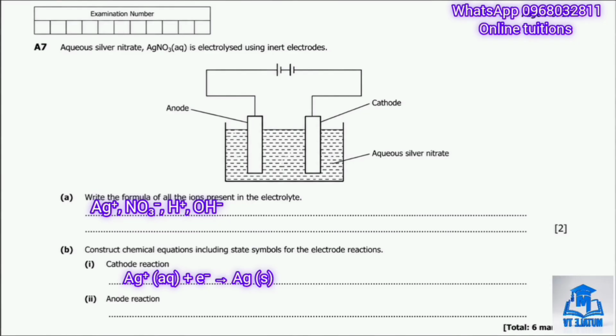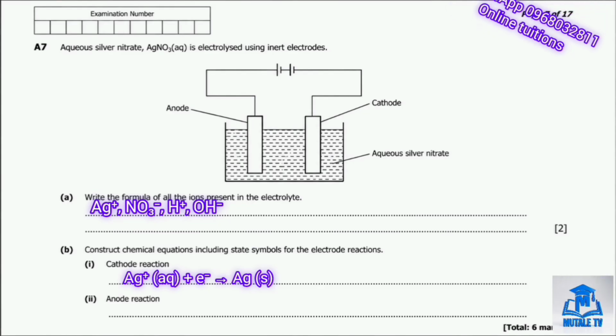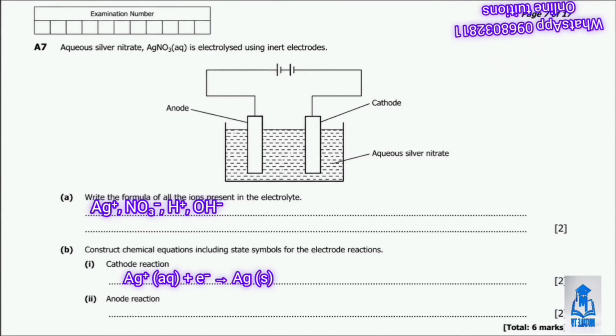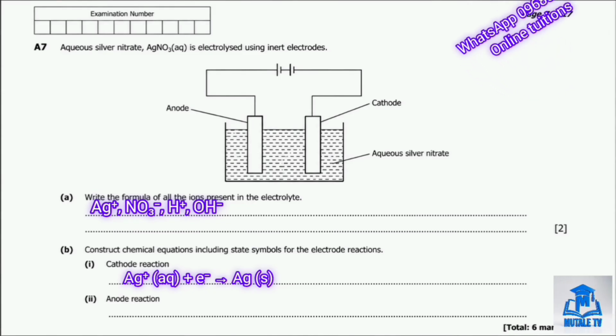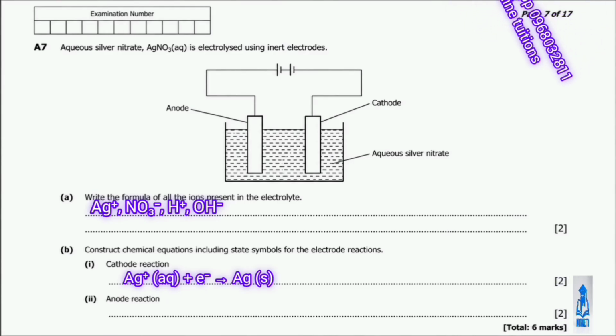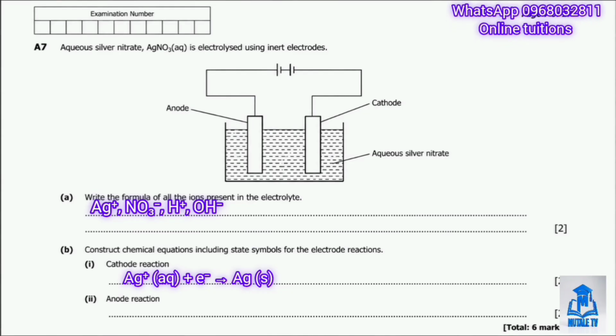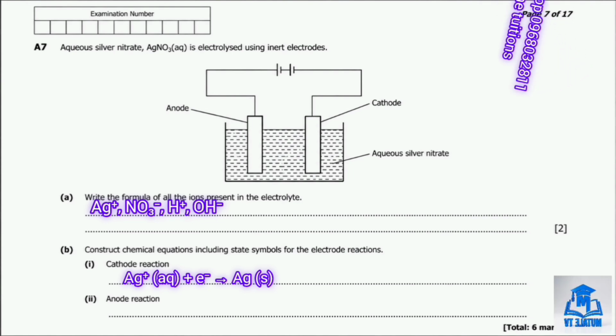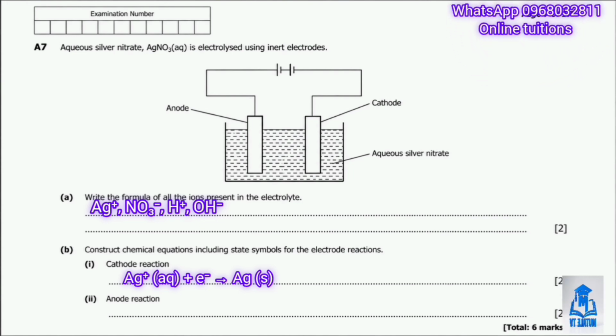Then part B2 asks for the anode reaction. The anode is the positive electrode, where negative ions are attracted and lose electrons in a process called oxidation. We have two negative ions available, nitrate and hydroxide. Nitrate ions are very stable and are not discharged. So hydroxide ions are discharged instead, releasing oxygen gas.